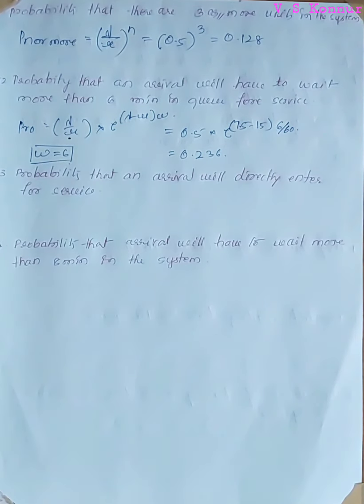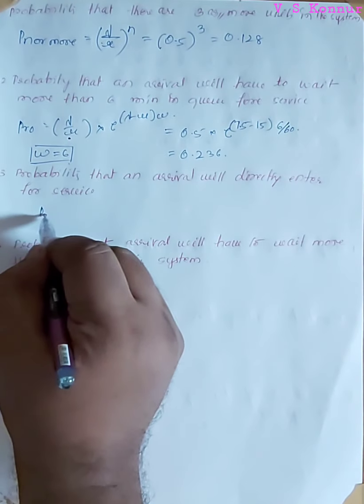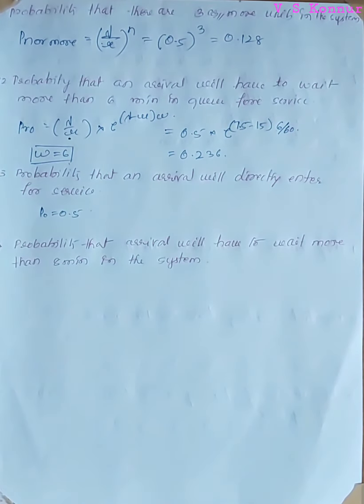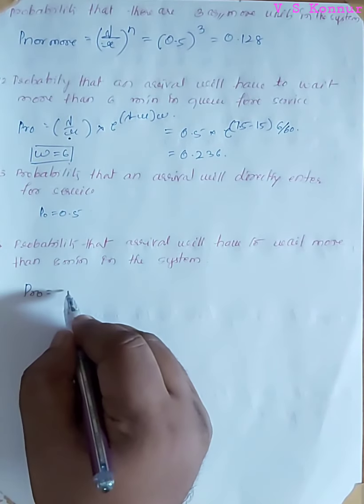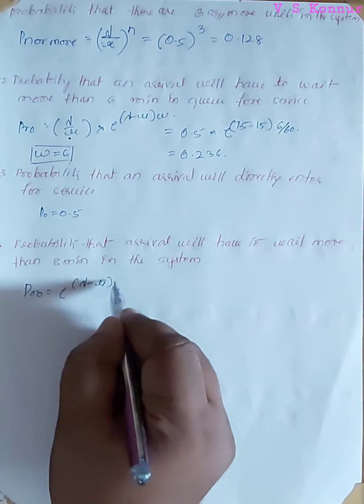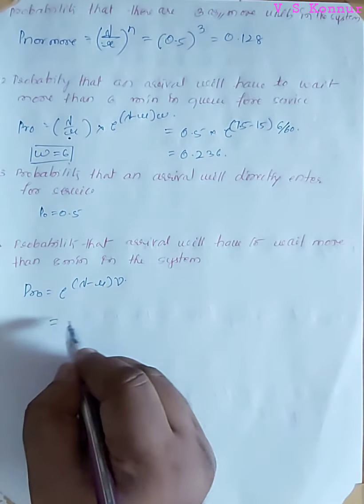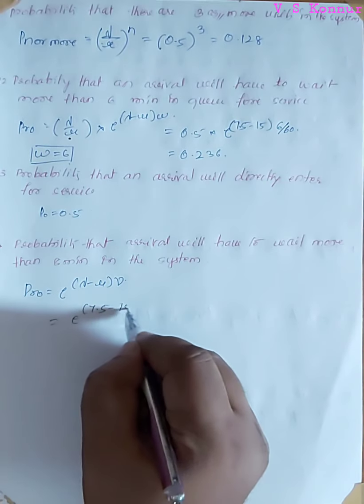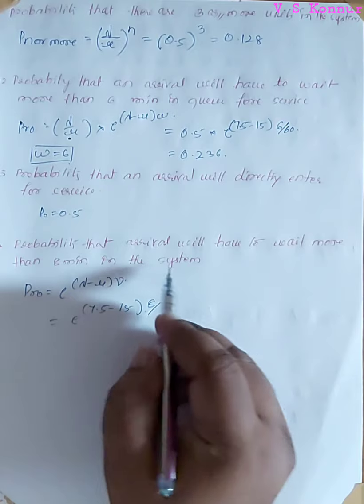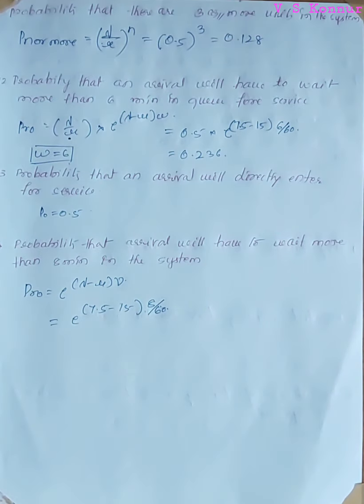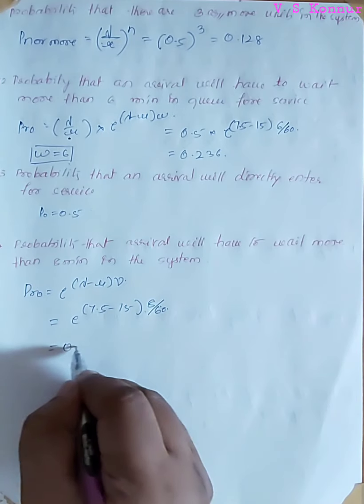Now, the probability that an arrival will directly enter for the service is given by P naught only, that is equal to 0.5. Already we calculated all these. Next one, the probability that an arrival will have to wait more than 8 minutes in the system is given by e raised to minus (mu minus lambda) into t. So that is equal to e raised to minus (15 minus 7.5) multiplied by 8 by 60. It is in terms of minutes, so converted into hours, 8 by 60. So we will get 0.367.